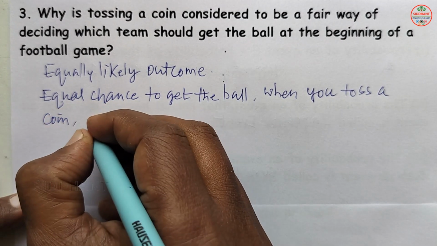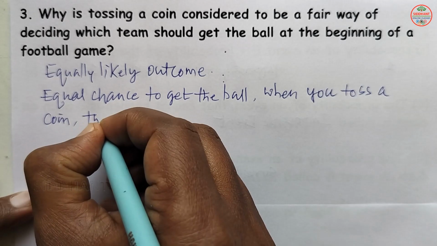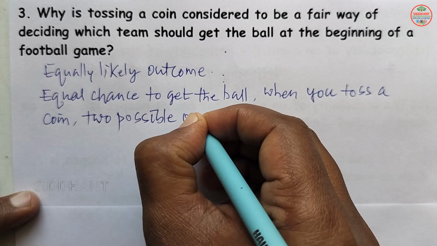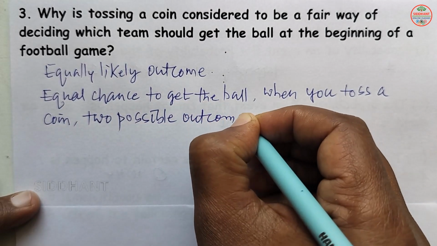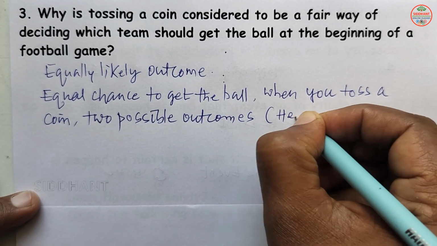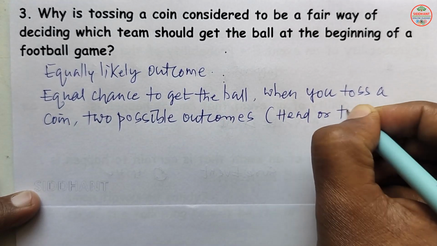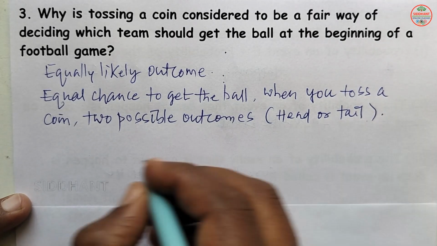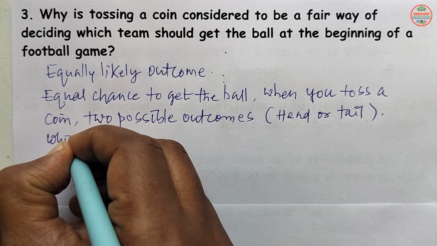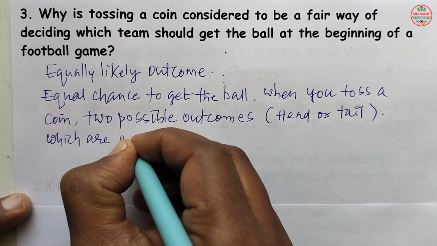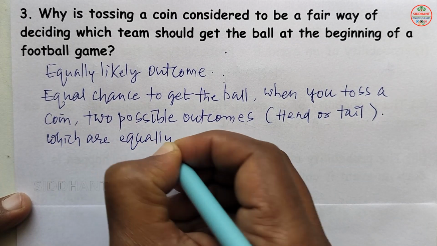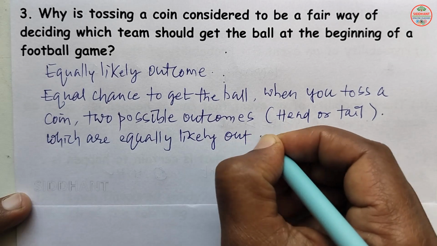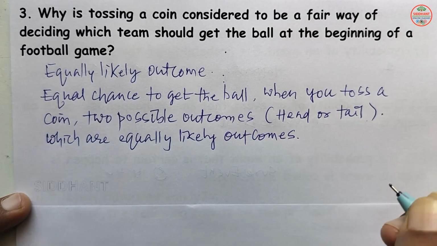Two possible outcomes we are going to see, that is head or tail here, which are equally likely outcomes.